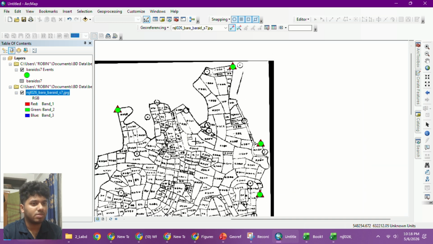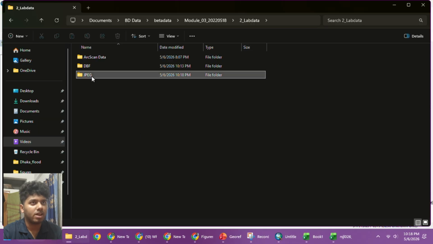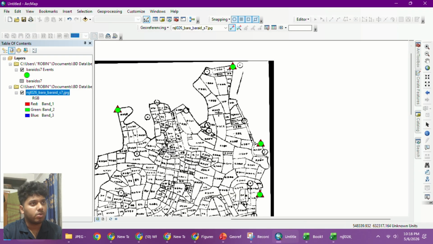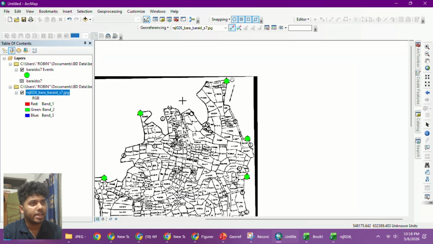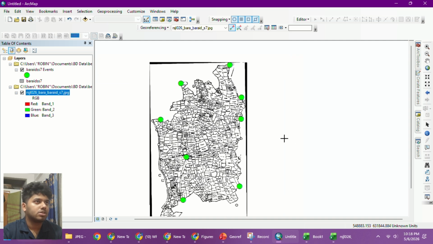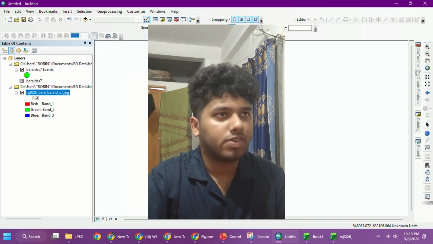This is actually because if I open my source file, I can see there are 2 additional files generated. An XML file by the name of the file I have just georeferenced, and a JGWX file. These are the files which contain the metadata of georeferencing itself. So we don't have to define georeferencing again and again. We can use it like this forever. So I think this was it for the georeferencing.